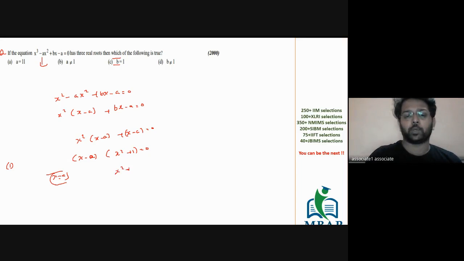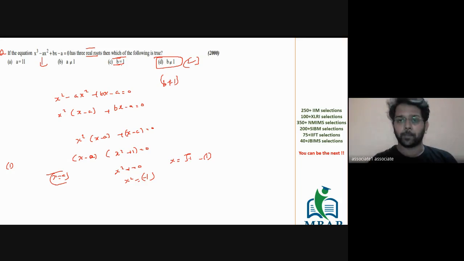But what about x square plus 1 is equal to 0? This gives you a hint. X square is equal to minus 1 and the value of x is root of minus 1, right? Which is going to give you an imaginary root. So you found imaginary roots by putting the value of b is equal to 1, which will give you a clear hint that among the following, one thing which needs to be correct to give you a real root solution will be b should not be equal to 1.